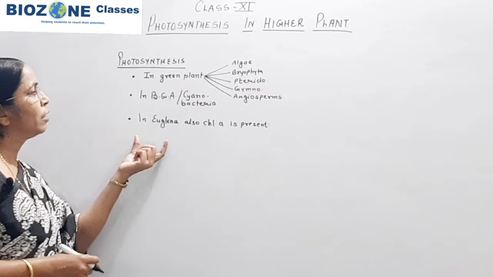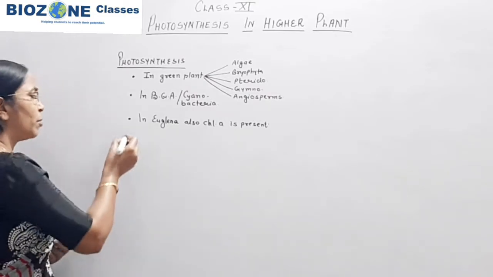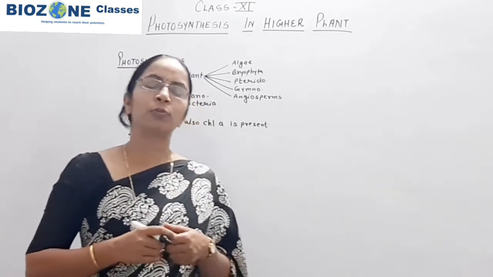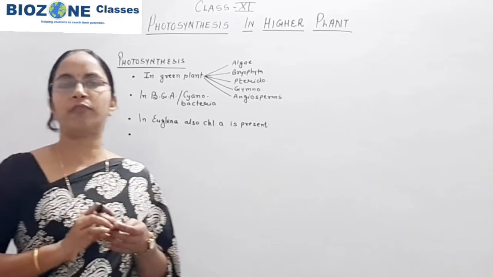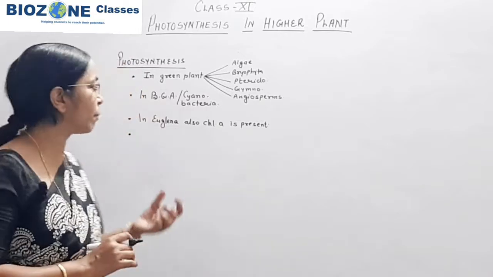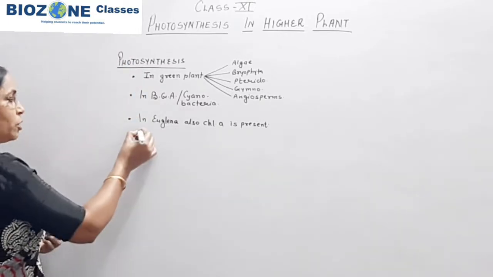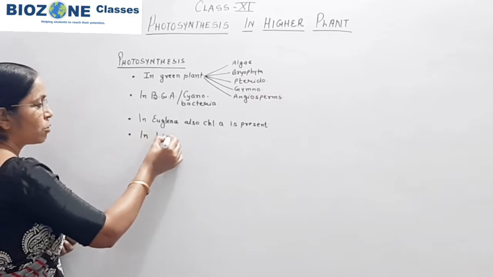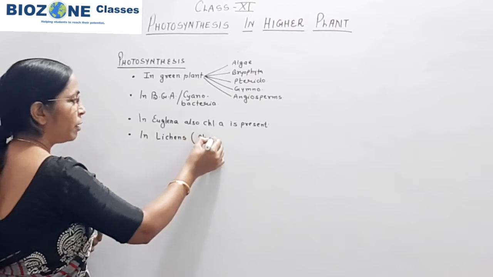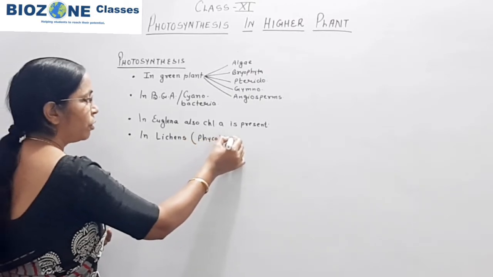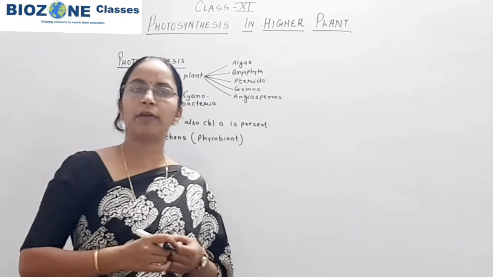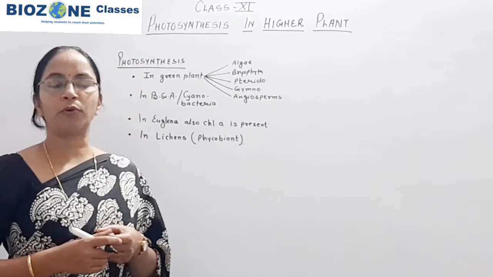And after that, lichens, because sometimes students are confused about where photosynthesis is present. Remember, wherever chlorophyll A is present, the phenomenon of photosynthesis predominantly takes place. Another symbiotic association that you study is lichens. In lichens, the algal member or phycobiont shows the phenomenon of photosynthesis. So these are the four major groups where we see photosynthesis.